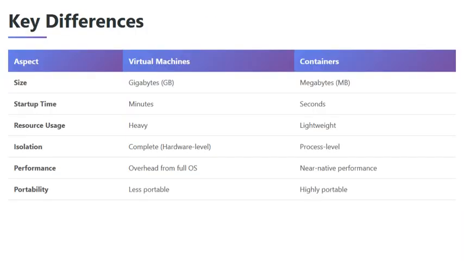Let's compare. VMs are measured in gigabytes and take minutes to start. VMs provide hardware-level isolation, but with heavy resource usage. Containers are megabytes and start in seconds. Containers offer process-level isolation with near-native performance.